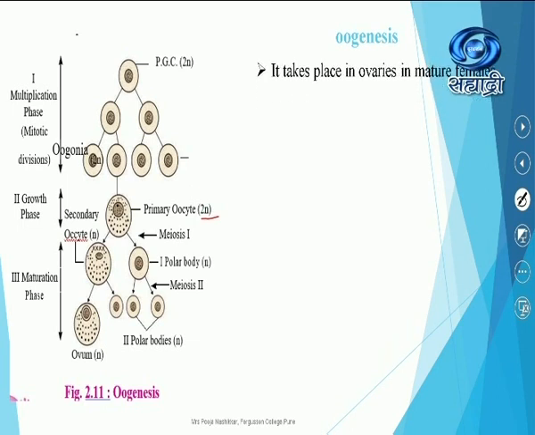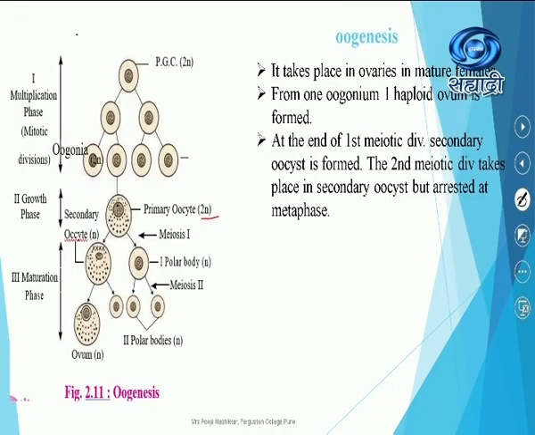See now, it takes place in ovaries in mature females. From one oogonium, one haploid ovum is formed. At the end of first meiotic division, when meiosis occurs, that is called the third phase of oogenesis, right? During that meiosis, we know it is completed in two stages, meiosis 1, meiosis 2.